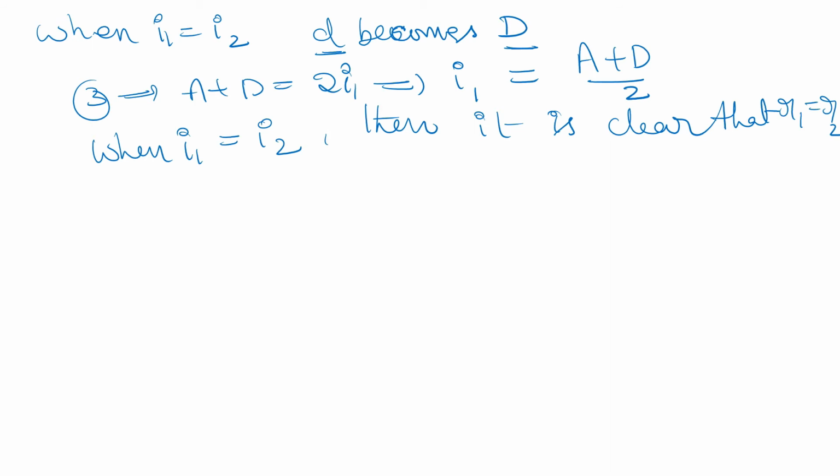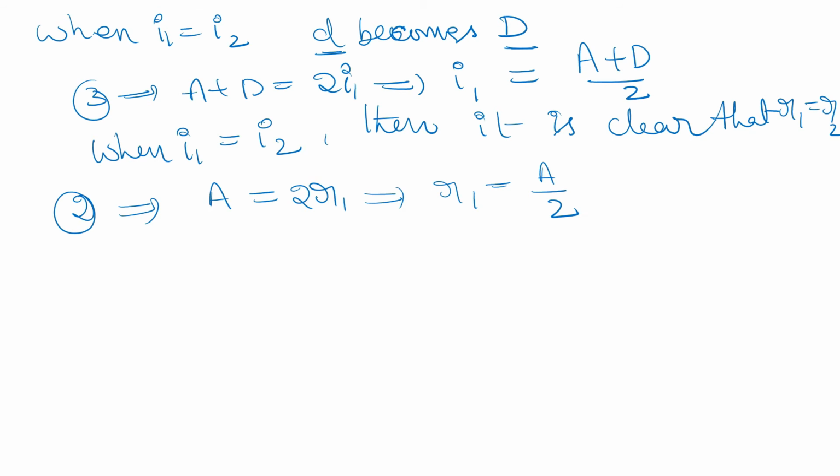So from the second equation, A is equal to R1 plus R2, and since R2 is also R1, R1 plus R2 becomes 2R1. So R1 is equal to A by 2.